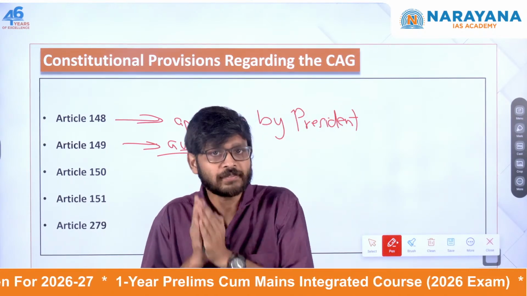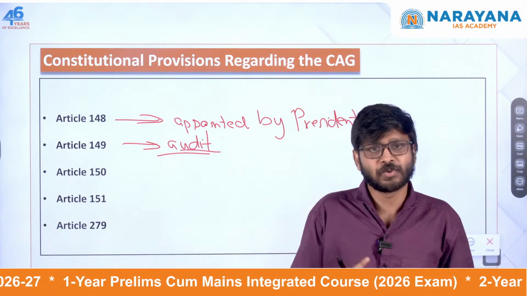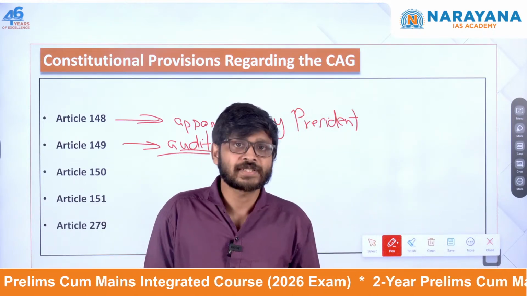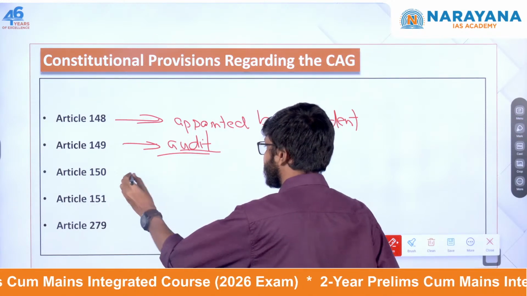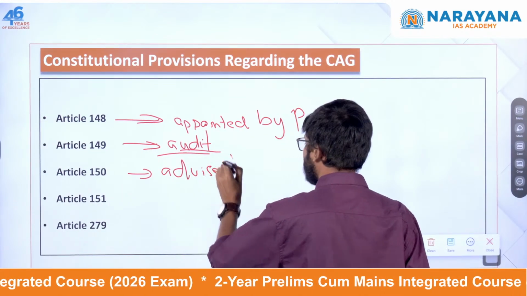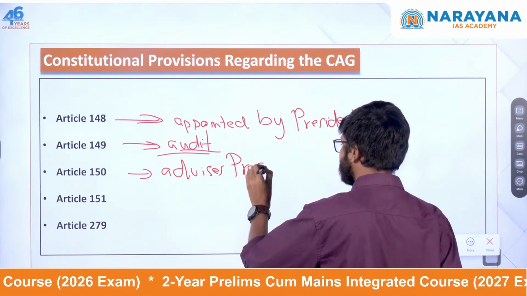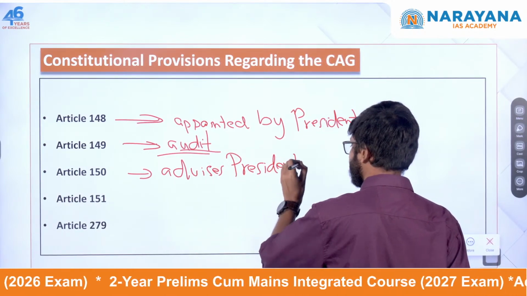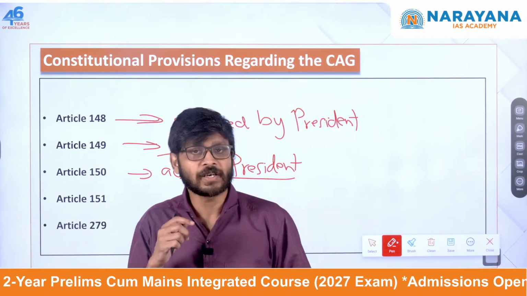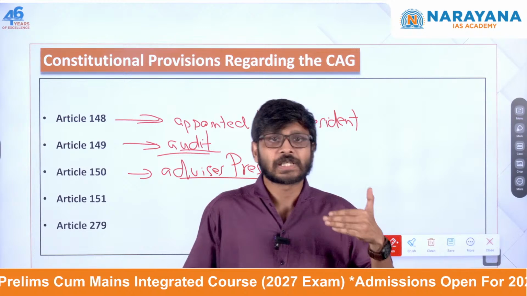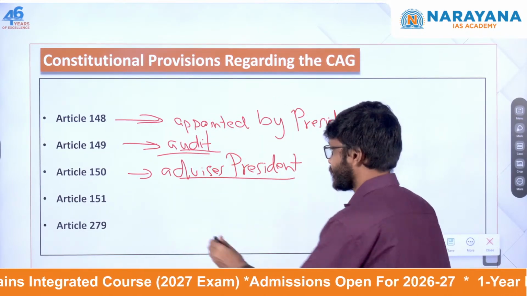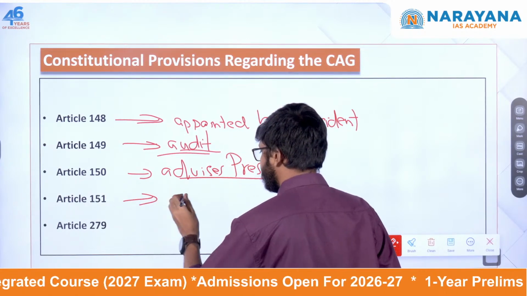According to Article 150, the CAG has more of an advisory role. It advises the President on how union and state government accounts should be maintained, that is, it advises the President in financial matters. And we have Article 151: CAG reports are submitted to the concerned Parliament.